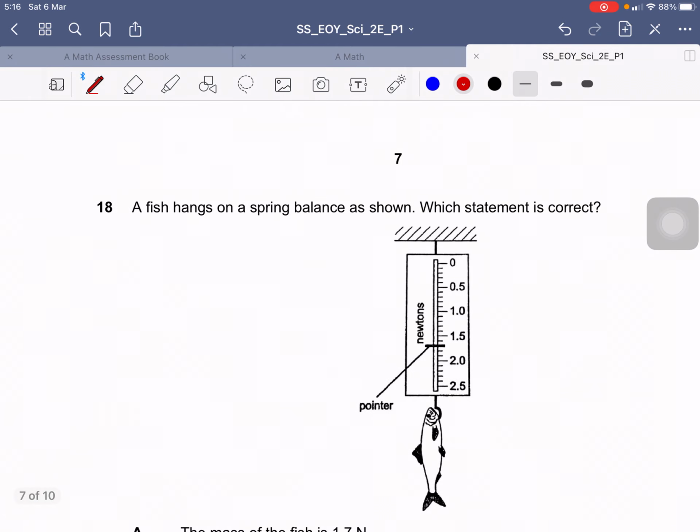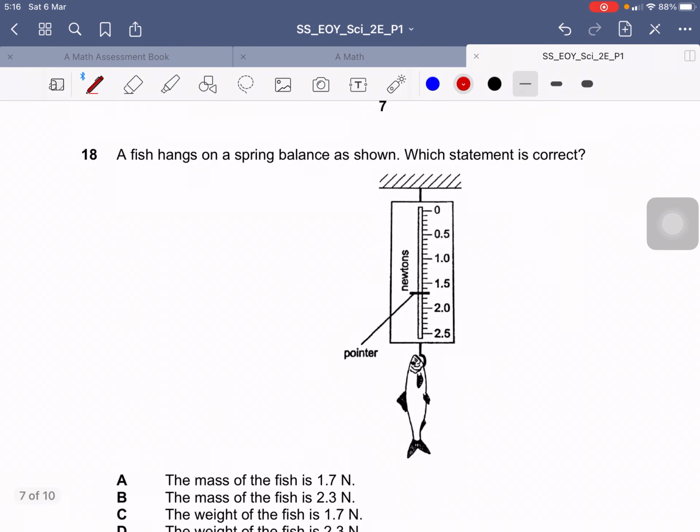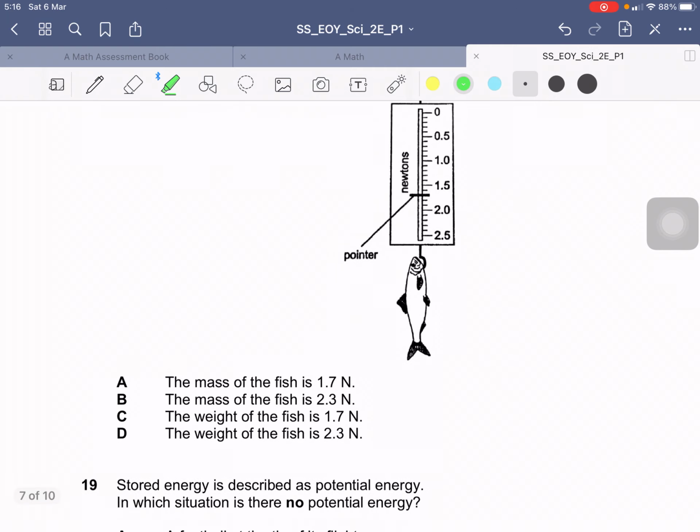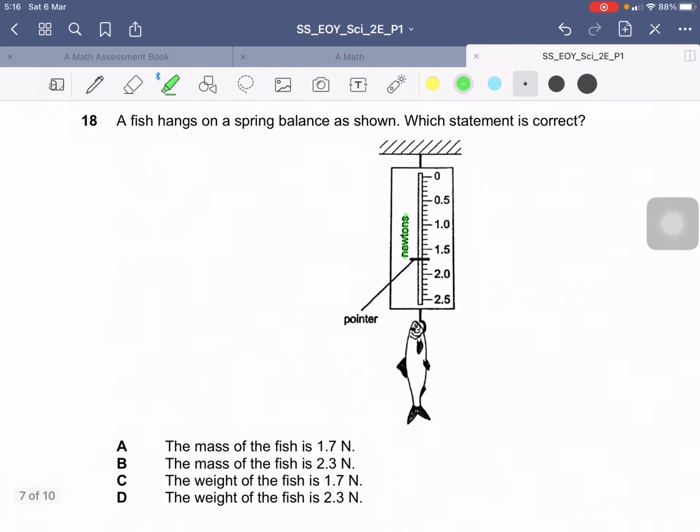Question 18. The fish hangs on a spring balance as shown. So which statement is correct? Now I see this spring balance, the unit here is newtons, which is the unit for force. Okay, unit for force. And of course they are measuring weight, because weight is a type of force.